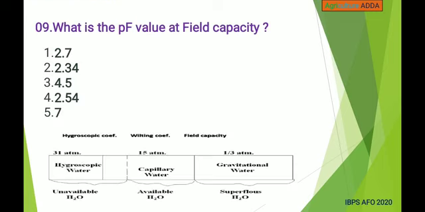Next, what is the PF value at field capacity? 2.7, 2.34, 4.5, 2.54, 7. Answer is 2.54.